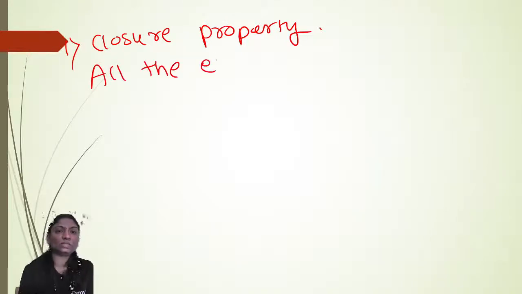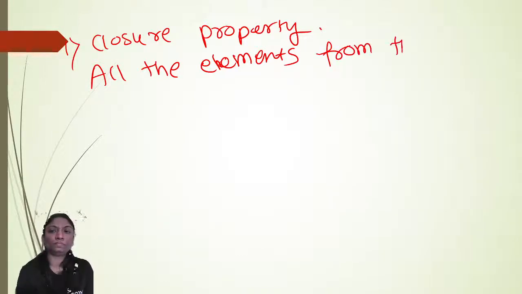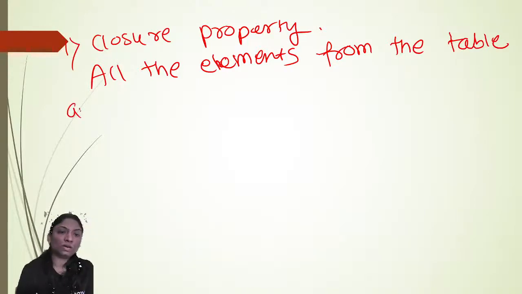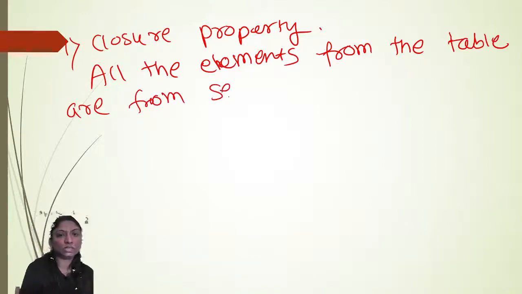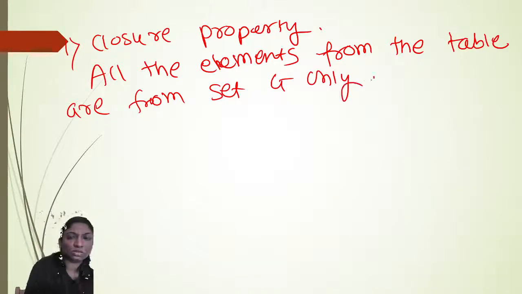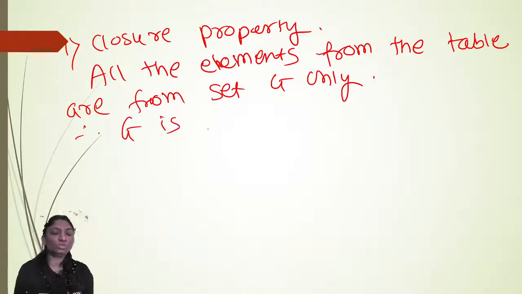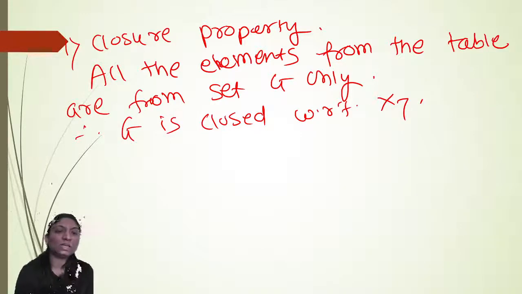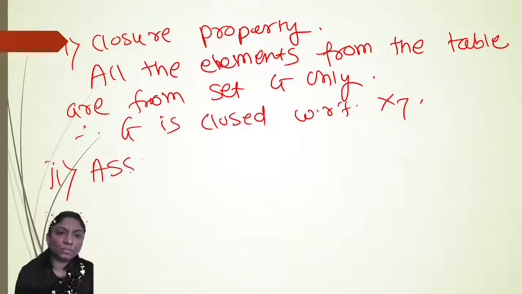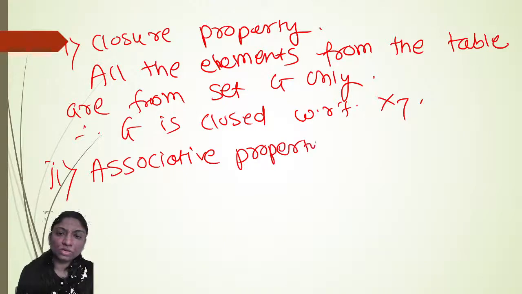All the elements from the table are from set G only. Therefore, G is closed with respect to multiplication modulo 7. Right? Second one, associative property.